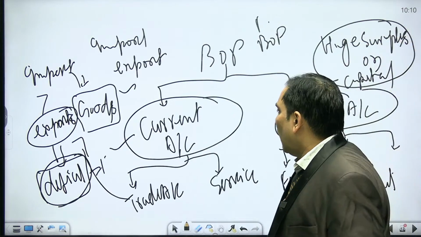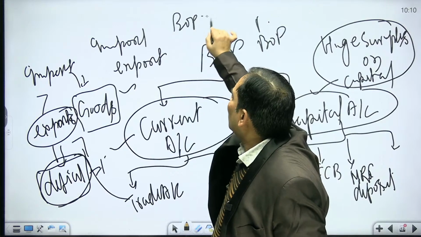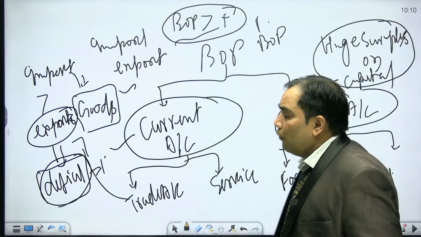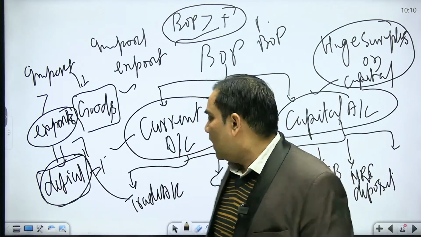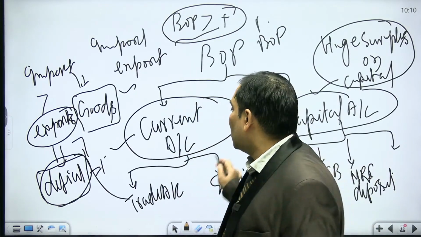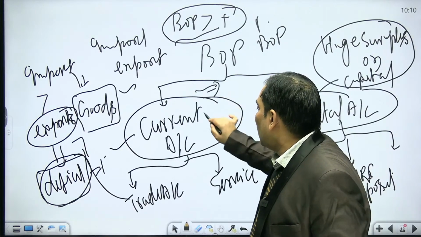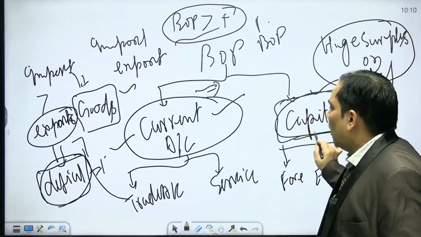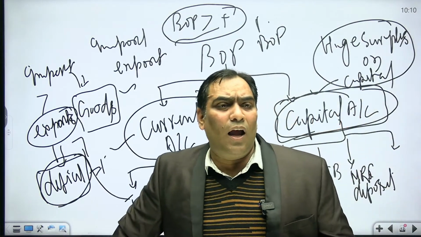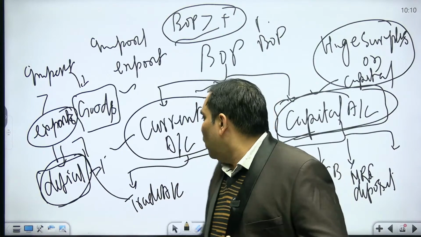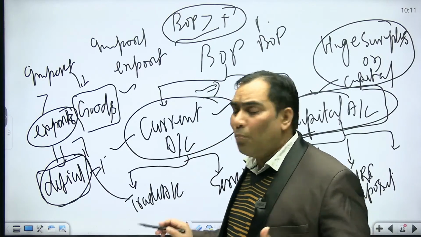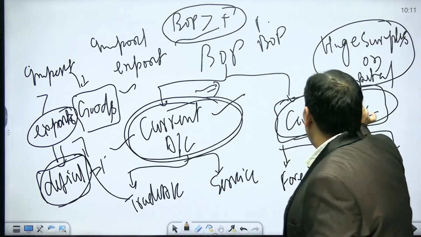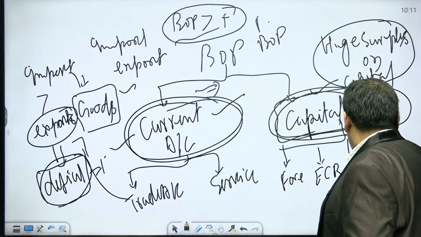So overall, our BOP situation is a surplus. There is going to be a BOP crisis when we have a deficit on the current account as well as a deficit on the capital account. Mr. Ajit, any country is going to have a BOP crisis only when there is a current account deficit as well as a capital account deficit. In that condition,